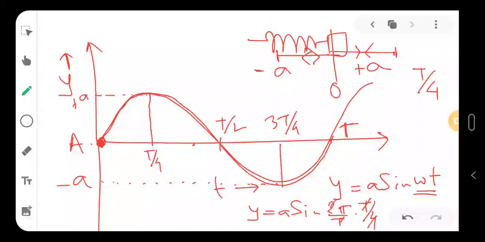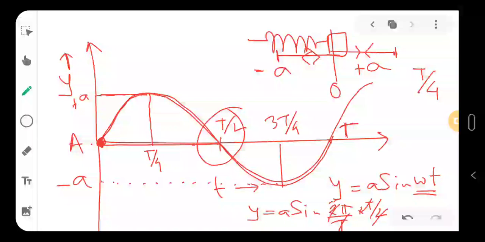So I am getting the same result here. y is A at T by 4, so it is matching. Again, let's say I try another value, T by 2. I'll put 2 pi by big T into T by 2. So T will cut, 2 will cut, sine pi. So sine pi means how much? It's 0. And you can see here that the displacement is 0 at T by 2, so it is again matching. So this is the way we study oscillation.